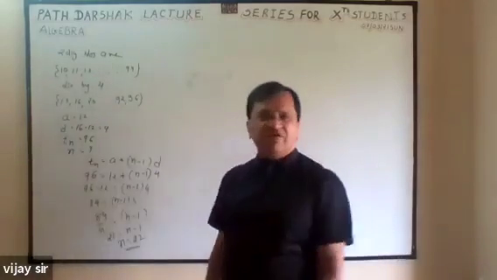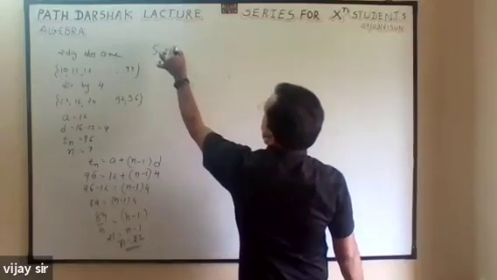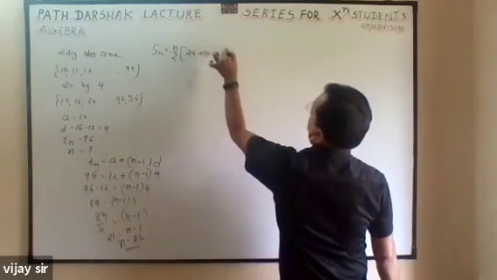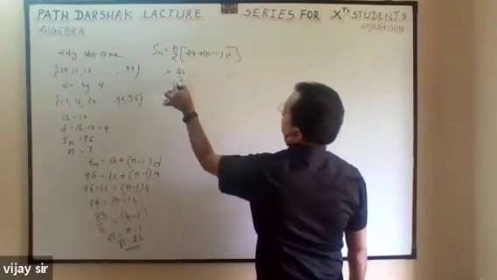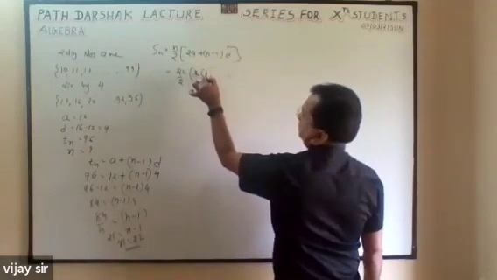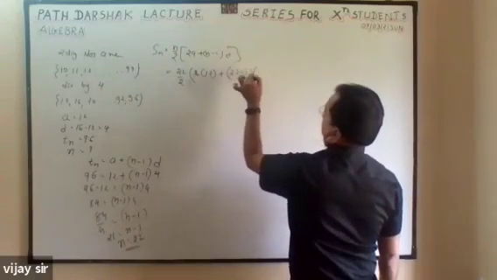So then we have to find the total. Sn is 22 by 2, (2a plus (22 minus 1) 4).